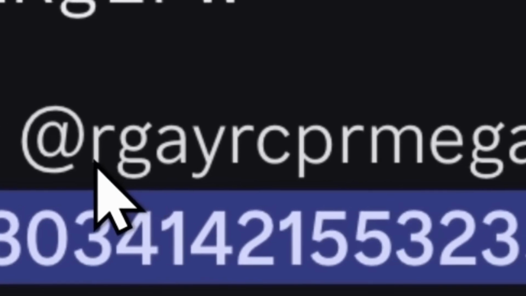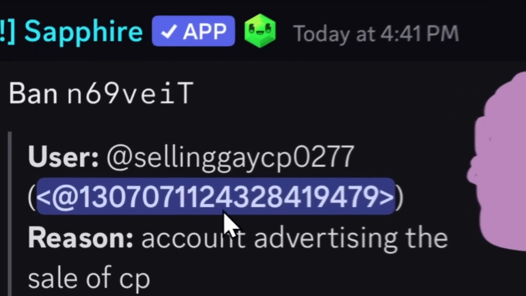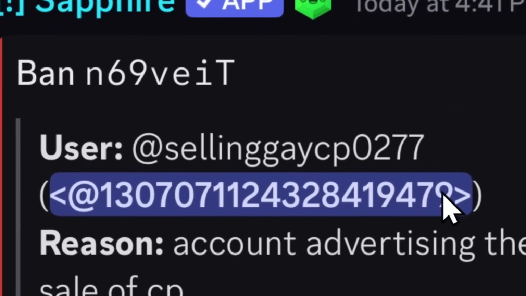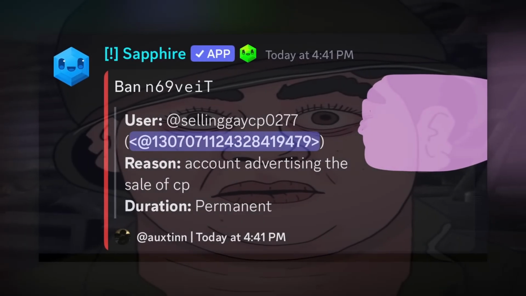And you might be thinking, maybe with RGayRCP we're talking about CPR. But there's this account here that literally says "selling gay CP" and it has CSAM in the photo, and Discord's like, boom, we're letting that on our platform to scar a whole bunch of people. Then it gets banned maybe a day later. Oh yeah, what does it say on my script?